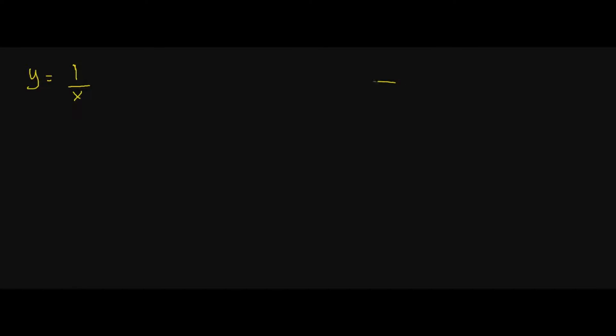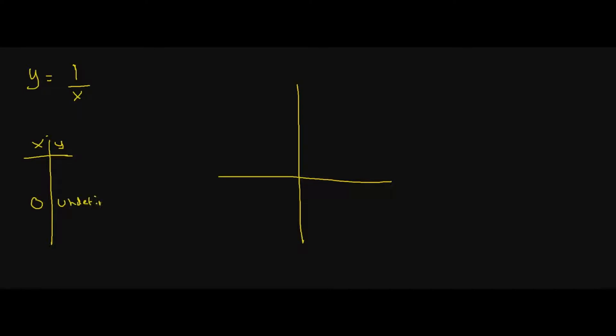Okay, and we actually tried graphing this function. There we go. All right, if we actually try to graph our function, let's see what happens. We know at 0 it's undefined, right? We can't divide by 0. But what if we get really close to it? So let's try plugging in numbers that are really, really small, and let's see what happens.